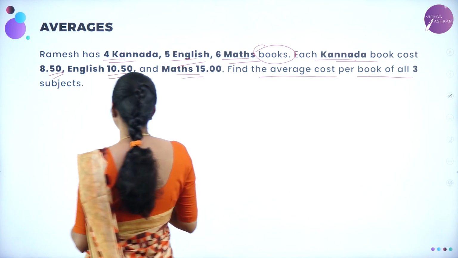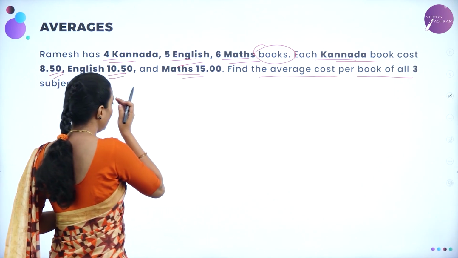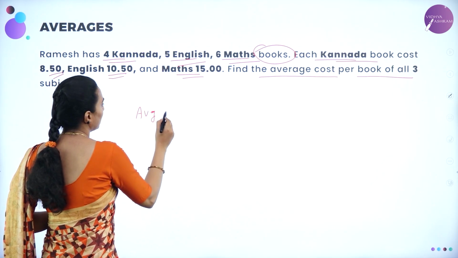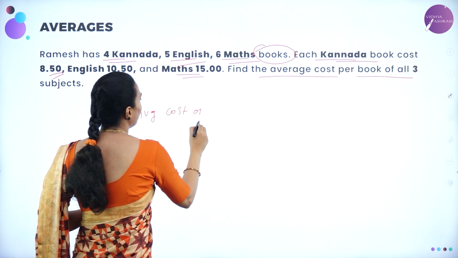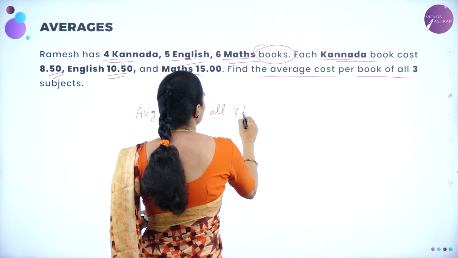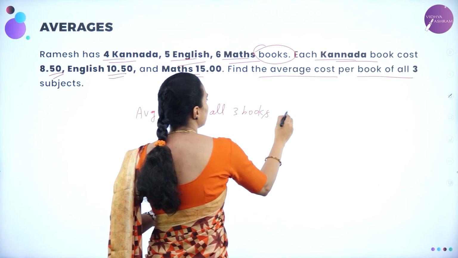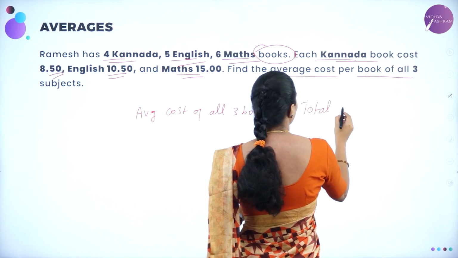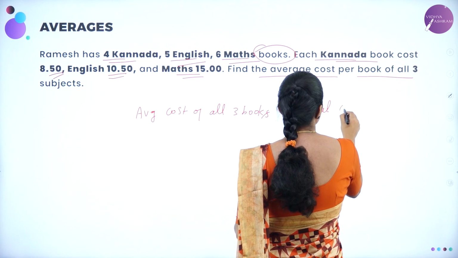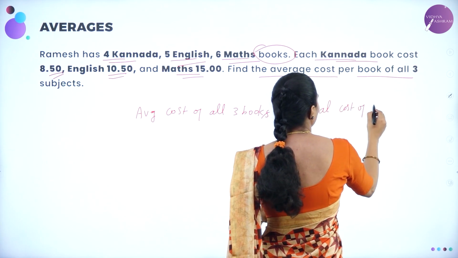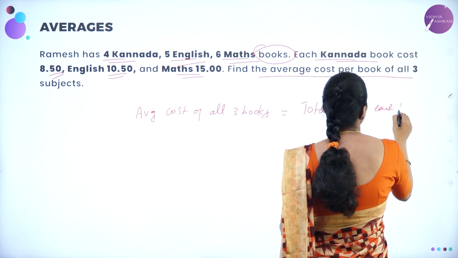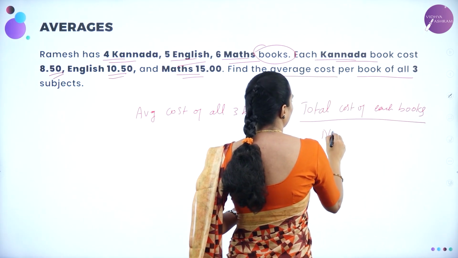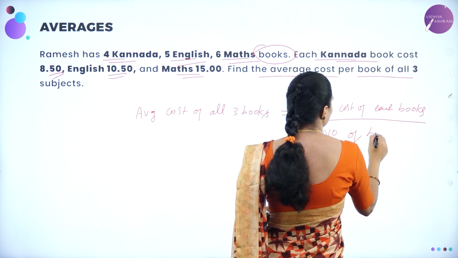What is the formula? Usual formula you are going to write as: average cost of all 3 books will be equal to total cost of each book divided by number of books.